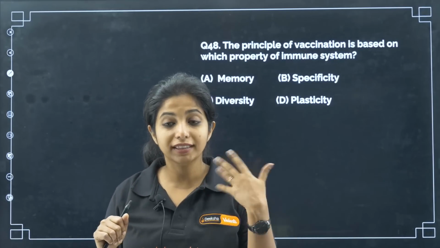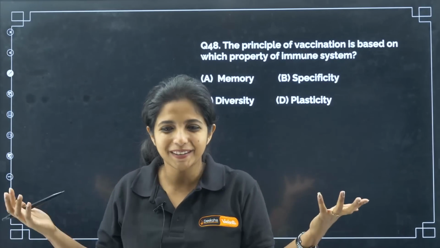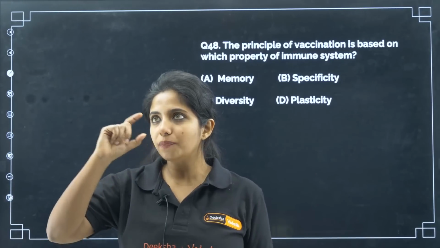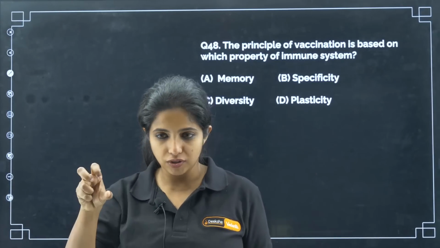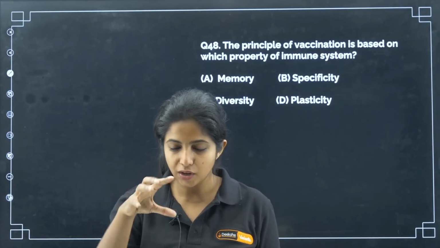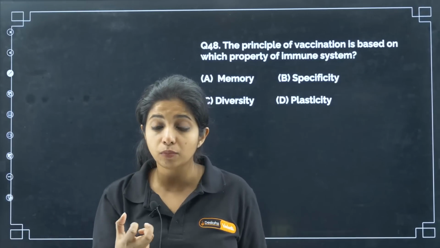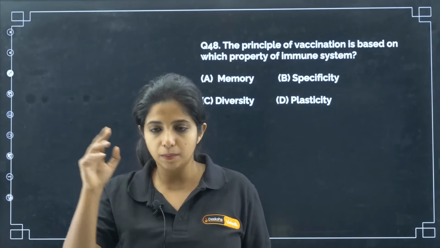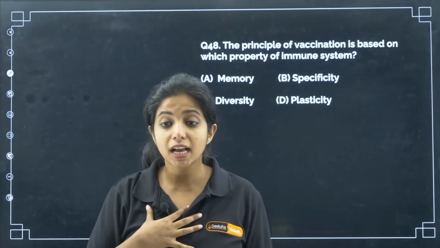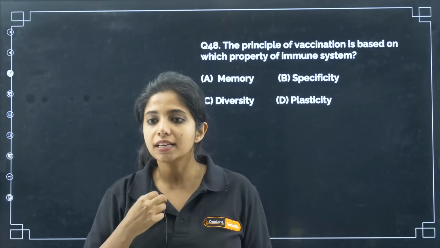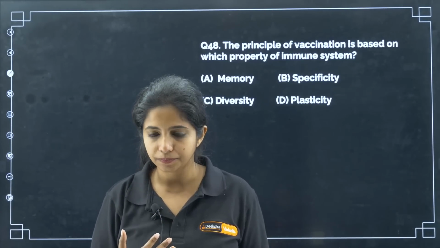So they took some weakened pathogens, or parts of the pathogen, not exactly the whole pathogen, the part that can ignite an immune response in us, or probably a weakened pathogen. They put it inside our body such that our body produces certain antibodies against it.